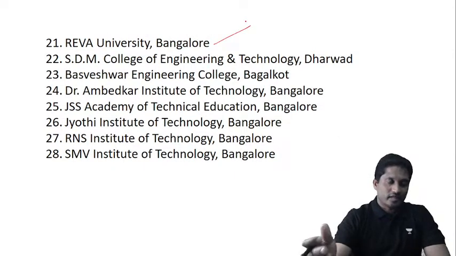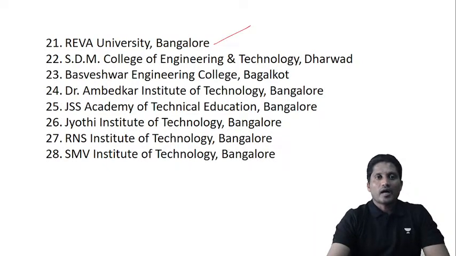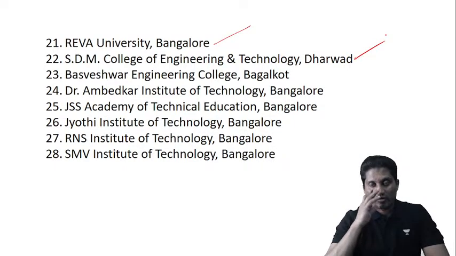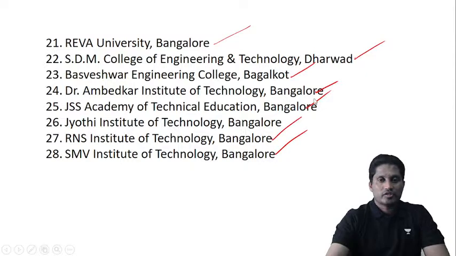They might differ by one or two, but more or less this is the order. Reva University, then STM College of Engineering and Technology, Basaveshwar Engineering College, Bagalkot, and then Dr. Ambedkar Institute of Technology, Bangalore, JSS Academy of Technical Education, Bangalore, RNS Institute of Technology, SMB Institute of Technology.